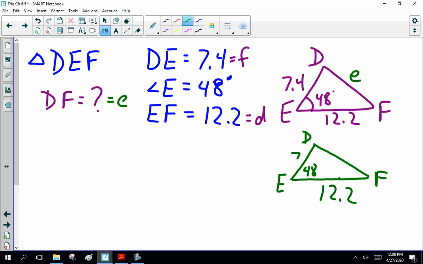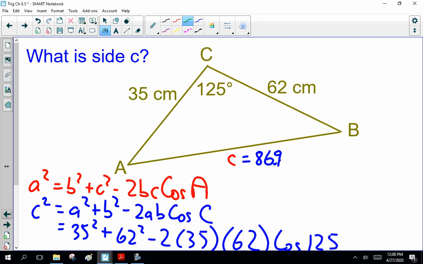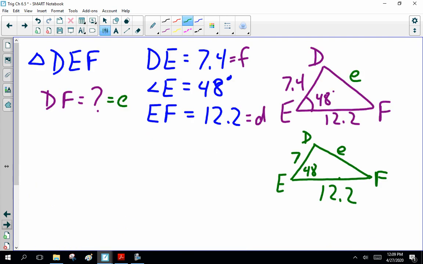You guys have pen and pencil, redraw. All right? Now, I don't want to get all uptight about that. It's just, I want you to spend some time making a nice triangle, or at least something relatively to scale. Because I am so embarrassed by this one here, I'm going to have to go back and fix it. If this is 35, that's 62. It should be a triangle like that. I'm embarrassed by that. Anyway, as I said, I'm going to go back and fix it. So spend a moment trying to draw a nice triangle. Now, what do you have to find? Side E.